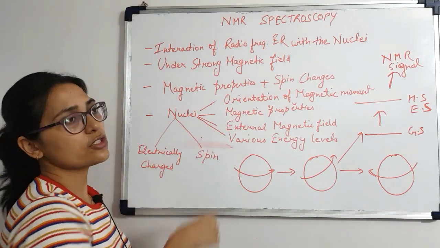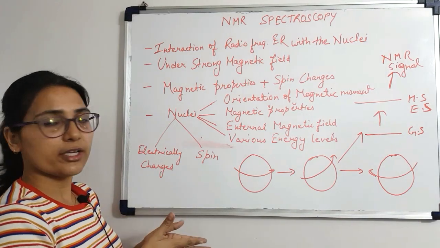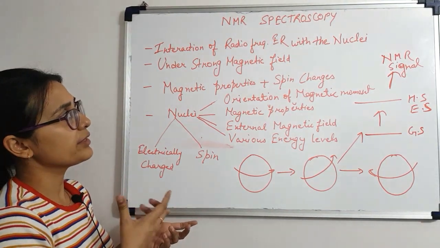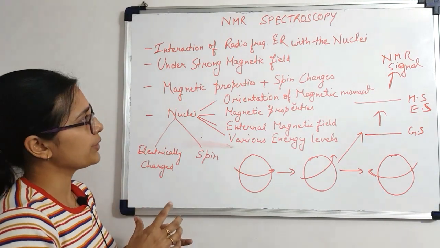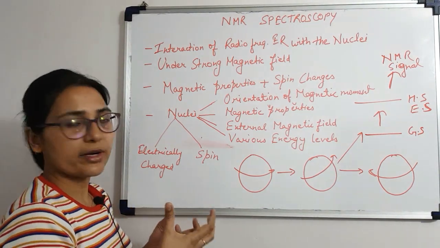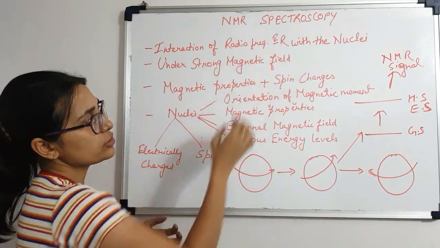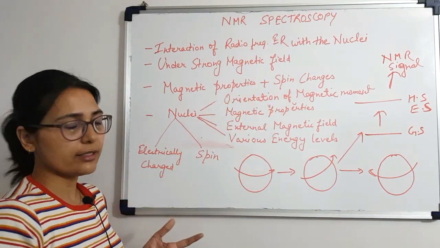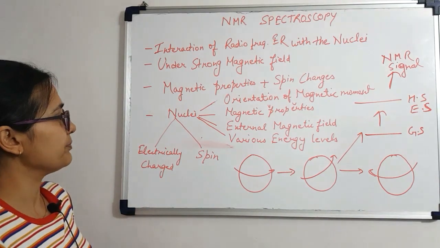Now these spin changes occur when the nuclei of a particular molecule absorb electromagnetic radiation of radio frequency. So when they absorb radiation in this particular range, this particular wavelength, only then do these spin changes occur, which are recorded during NMR spectroscopy.